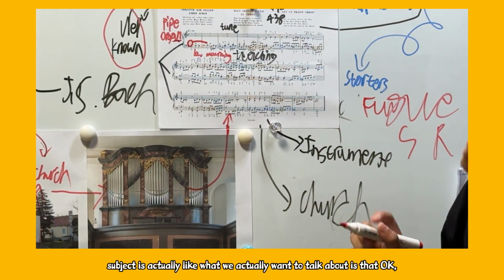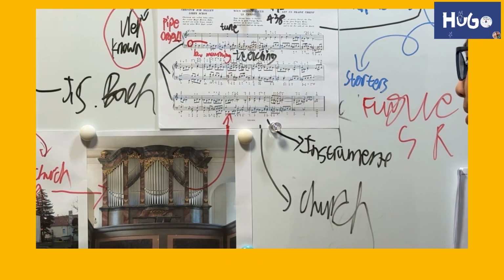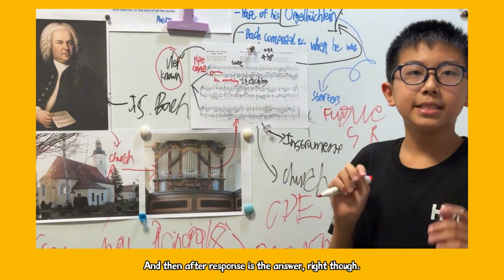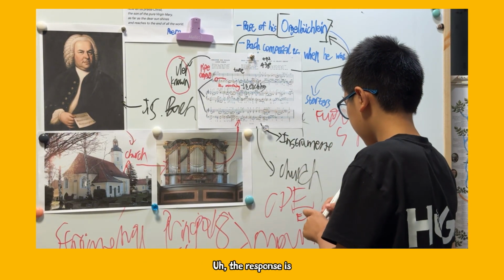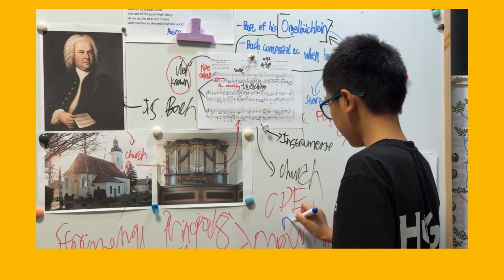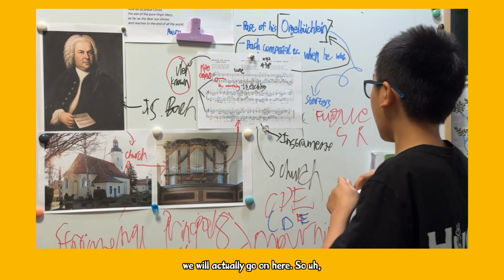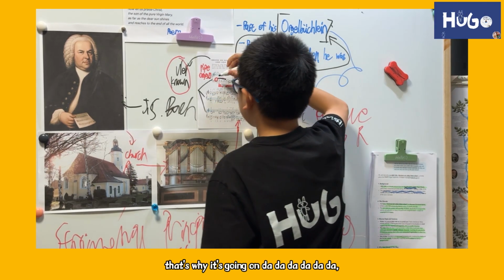So the subject is, say for instance, do, re, mi, and then the response is di, re, do, and the response is di, do. And then for the fugue here, we will actually go on here. So that's what's going on.